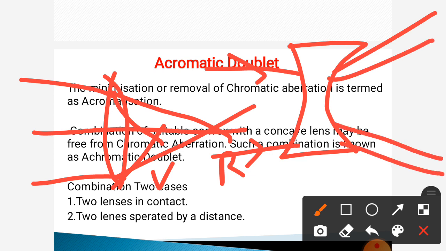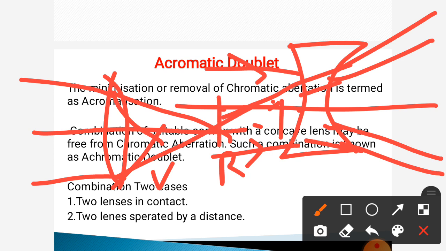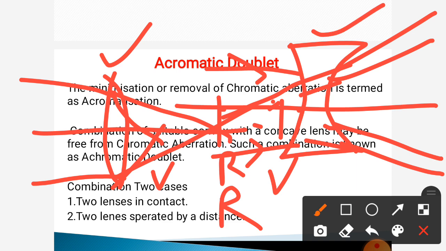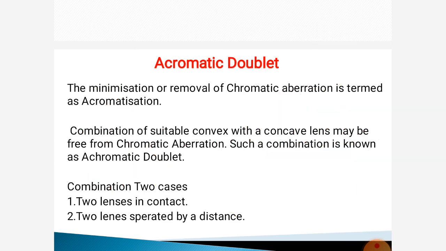Extend these two, then we get the image formed at different positions to the left side of the lens. Here violet is focused first and then red, to the left of the lens. For a convex lens, it is the right side of the lens. For a concave lens, it is the left side of the lens. So the combination of these two gives the perfect image. This is nothing but an achromatic doublet.